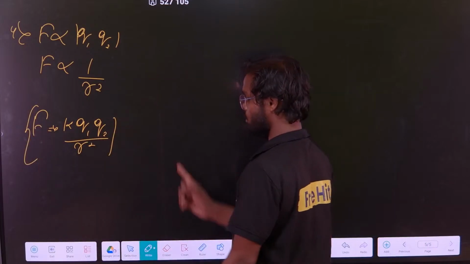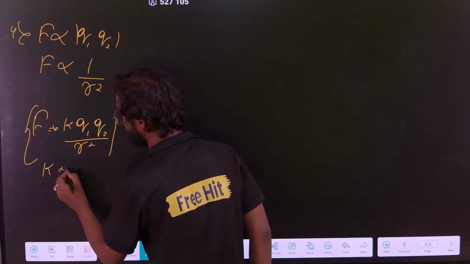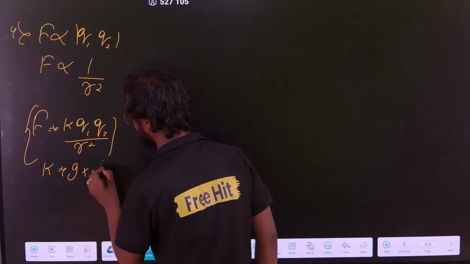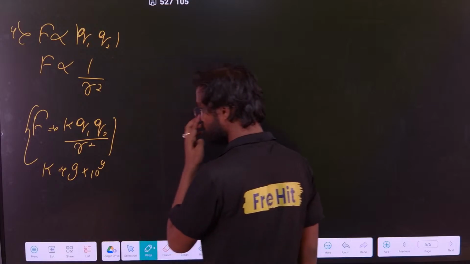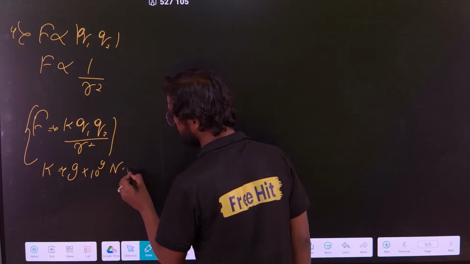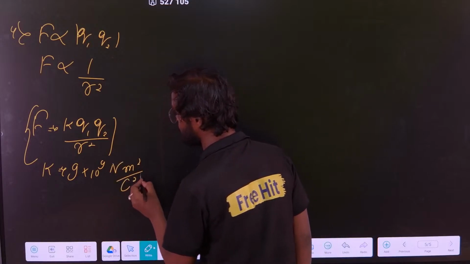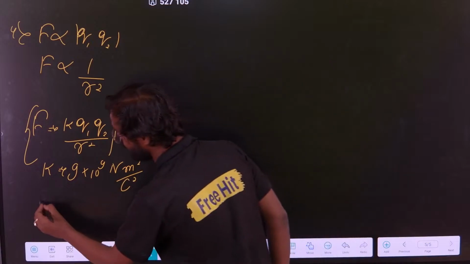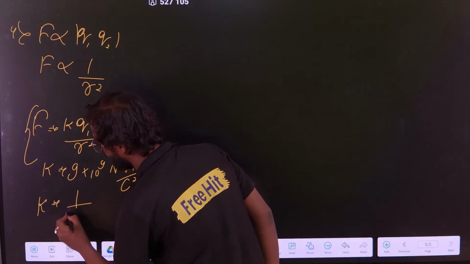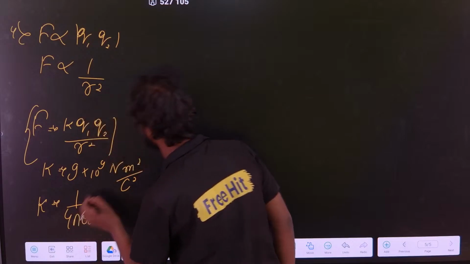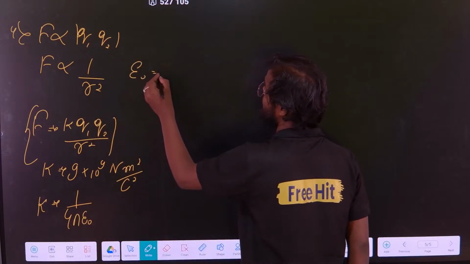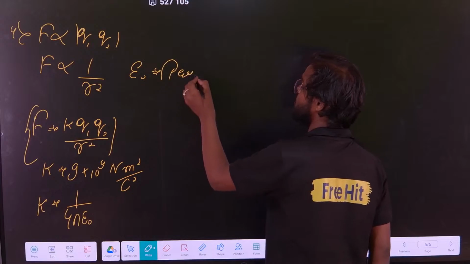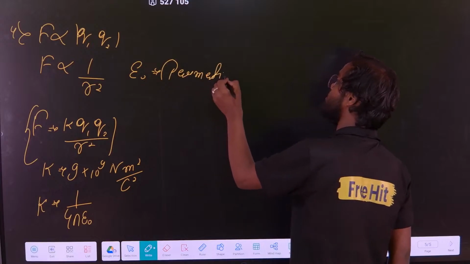Clear? Where K is defined as 9 into 10 to the power 9 Newton meter square per coulomb square. That is the value of K, and the exact value is 1 by 4 pi epsilon naught. What is epsilon naught? Epsilon naught is defined as the permittivity of free space. We will discuss permittivity in detail later on.